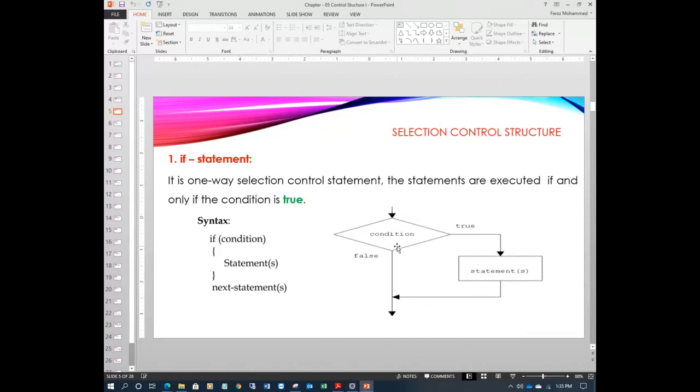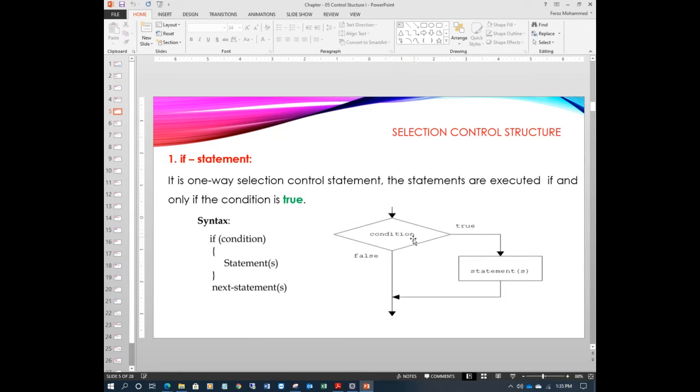So here in this one you can see this rhombus or diamond symbol is used to represent a condition or expression, or you can say a relational operator. So what is a condition here? Because the final value of this is either false or true, right?